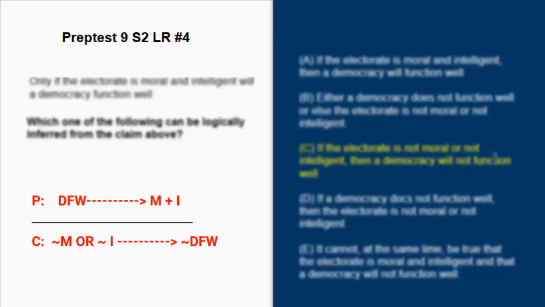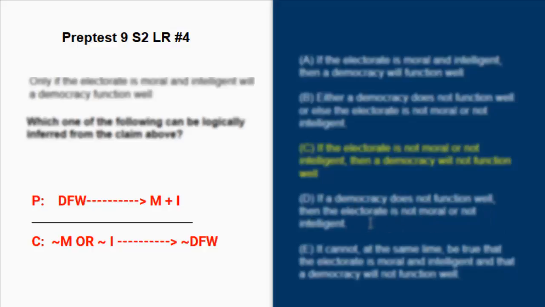C: if the electorate is not moral or intelligent, then the democracy does not function well. We have that right here. That is basically just the contrapositive form of the argument. So C is the credited answer. Choice D: if the democracy does not function well, then the electorate is not moral or not intelligent.